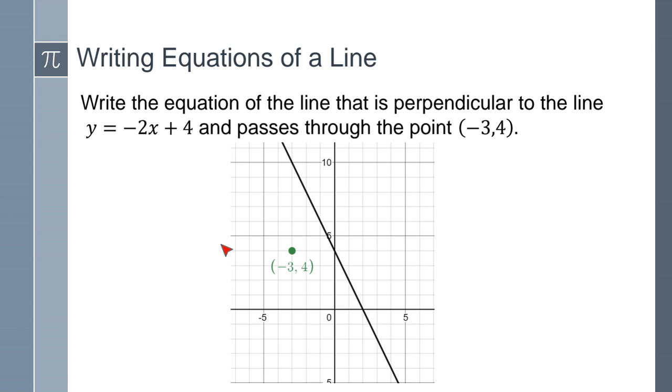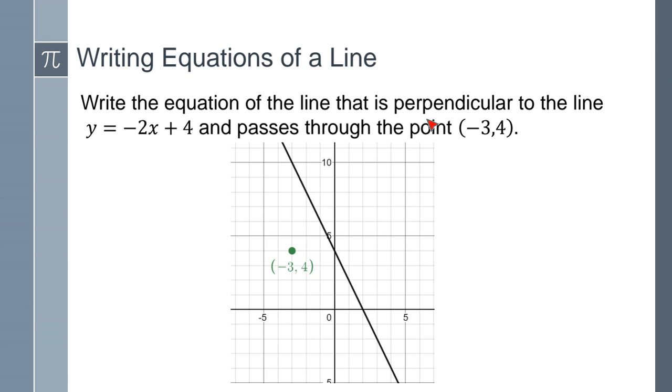Now, here's another example, but now they want to use the same equation. I believe y equals negative 2x plus 4 passes through the same point, negative 3, 4, but instead of being parallel, they want it perpendicular.